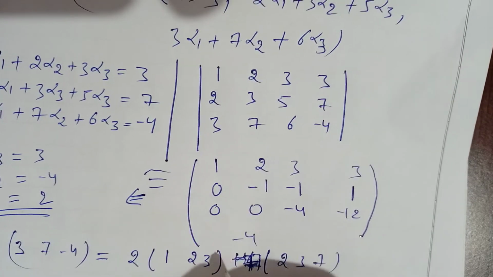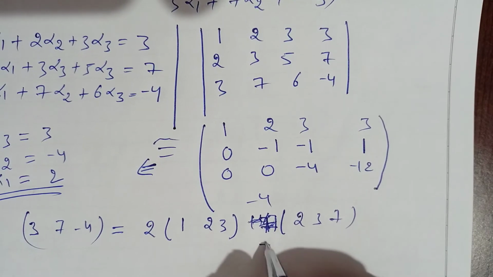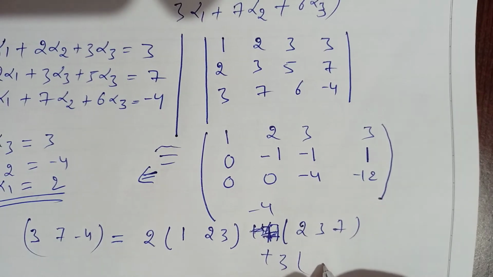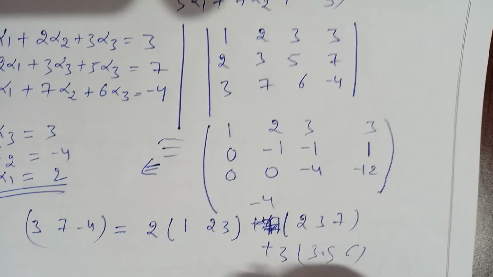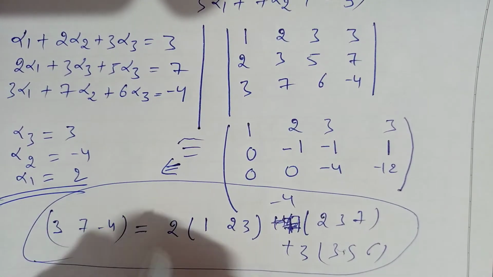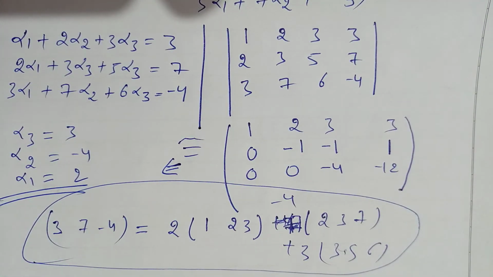Alpha 2 is minus 4, and alpha 3 is 3, so plus 3 into u3, 3, 5, 6. So this is called the linear combination, fine.